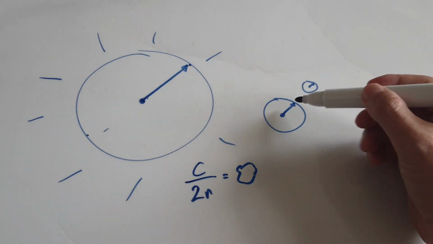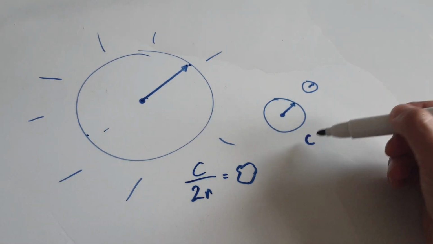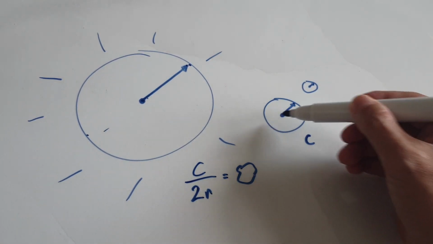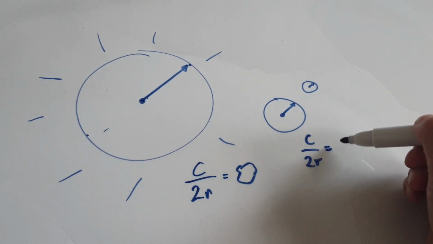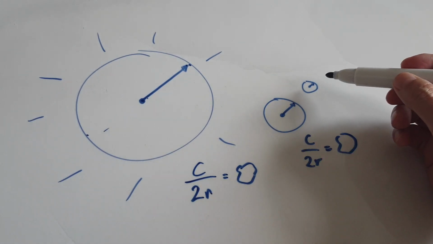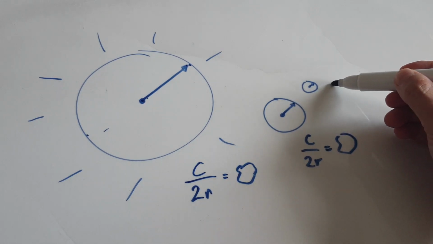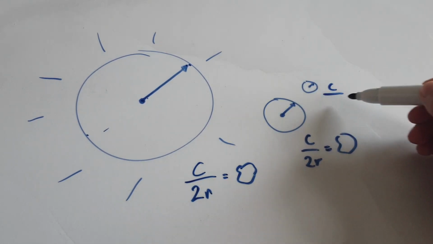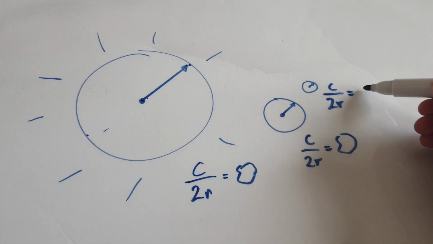And then if you look at the earth, if you get the circumference of the earth, and then you divide it by 2r of the earth, you're going to get that same special number. If you look at the moon, if you get the circumference of the moon, and then you divide it by 2r, it will be the same special number.